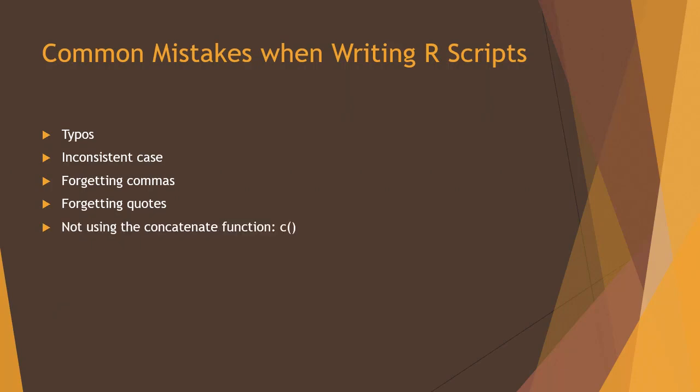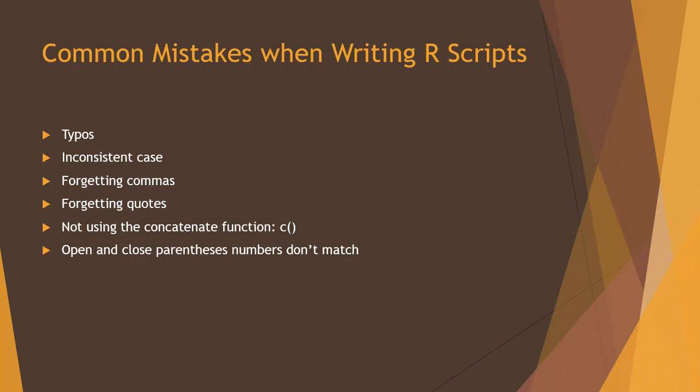Not using the concatenate function. This is a trap I continue to fall into, even as long as I've been using R. I'll try to create a vector, especially if it's creating a vector within a function argument, and I'll simply list out the items in the vector rather than concatenating them. The number of open and closed parentheses don't match.